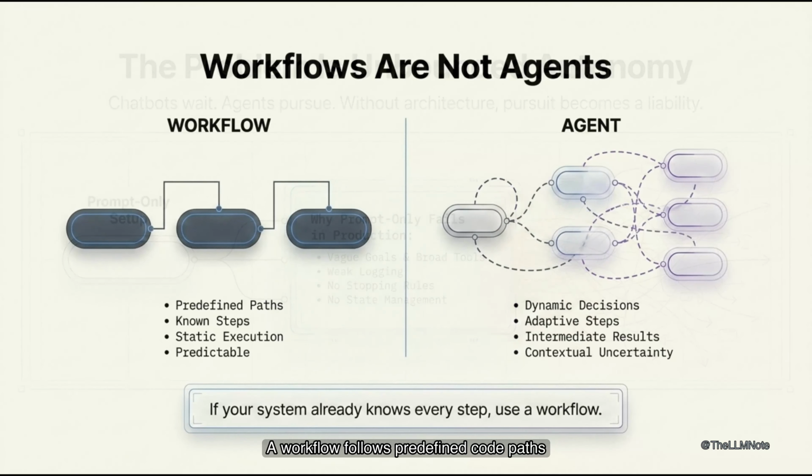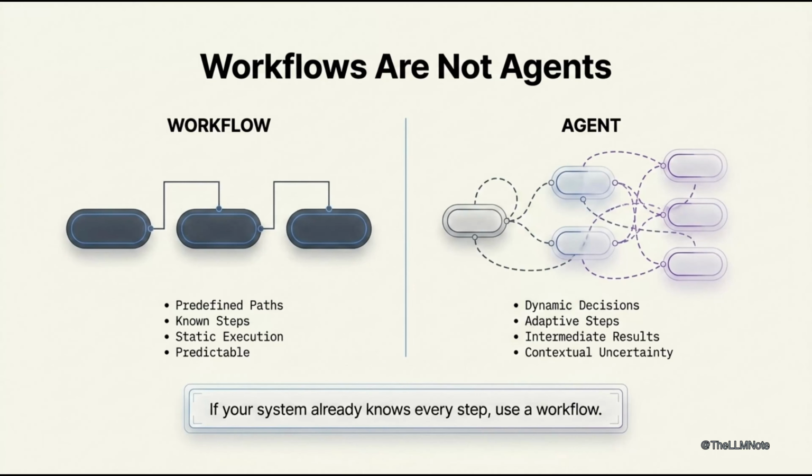A workflow follows predefined code paths. An agent dynamically decides what to do next. It chooses steps, tools, and observations based on context. The difference is architectural, not just visual. If every step is known in advance, use a workflow. If the path depends on results, uncertainty, or change, agentic design adds real value.